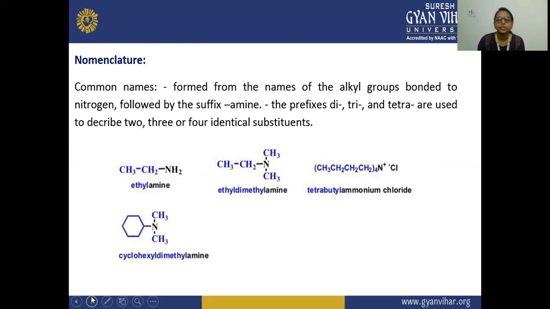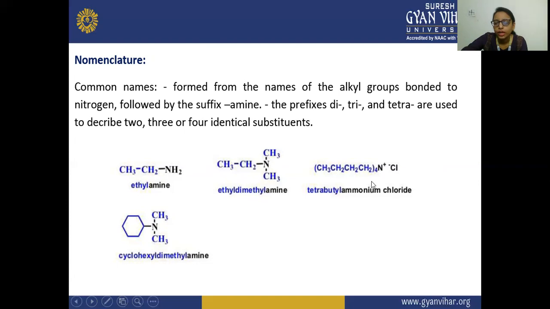Second example is your ethyldimethylamine. So here, this is your main chain. Here two methyl groups are attached. That is why ethyldimethylamine. Next is your tetrabutylammonium chloride, because here you can see a chloride is attached.